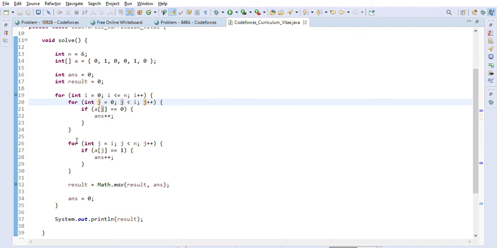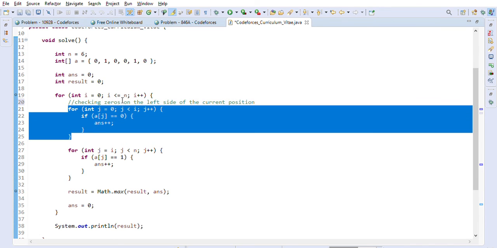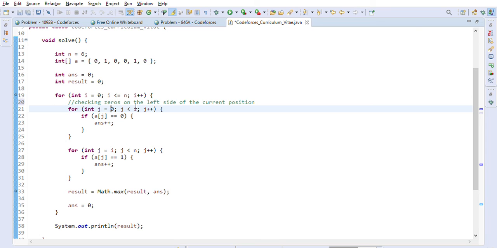One thing is, first thing we are doing is checking zeros on the left side of the current position, right? So this is what we are doing here. We are going from z equal to 0 till i, and we are checking if it is 0, then we will just increment our answer, right? Answer is 0 in the beginning.